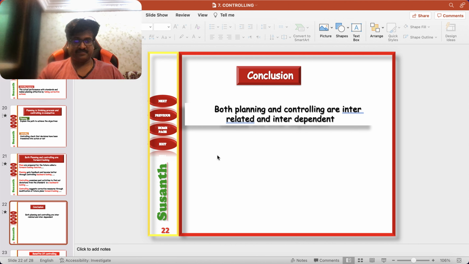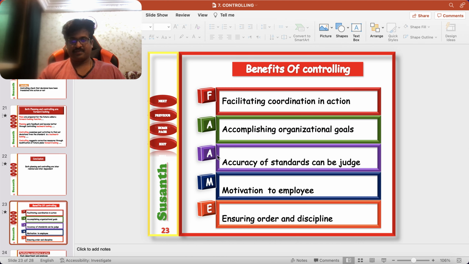How will you compare? How will you find out, if no plans are there and only the actual result is with you? Then how can you evaluate it? So both are interrelated and dependent. You cannot say that only controlling is required and planning is not required. No, both are required in an organization. Very good planning is required in an organization. At the same time, a good controlling system also should be there.